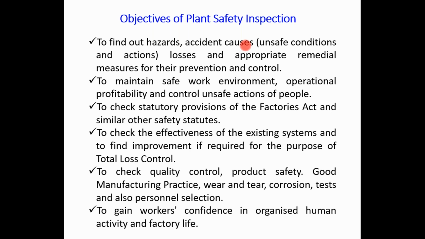Then losses and appropriate remedial measures for their prevention and control. To avoid these types of accidents, these types of hazards, and whatever causes we found in the accident investigation, they should be prevented and controlled by the experts. That is one of the major objectives of this PSI.